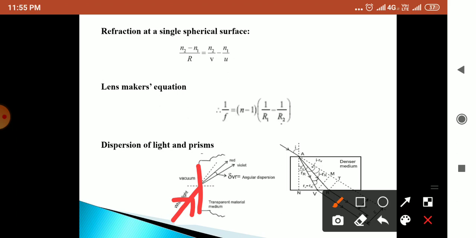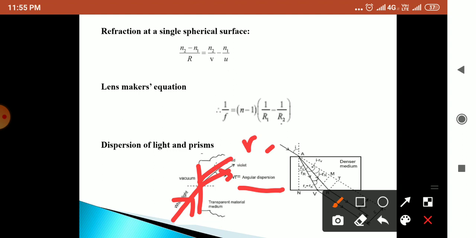This is known as angular dispersion. In the diagram, red light, violet light, all 7 colors go in their different directions, and that is known as angular dispersion.